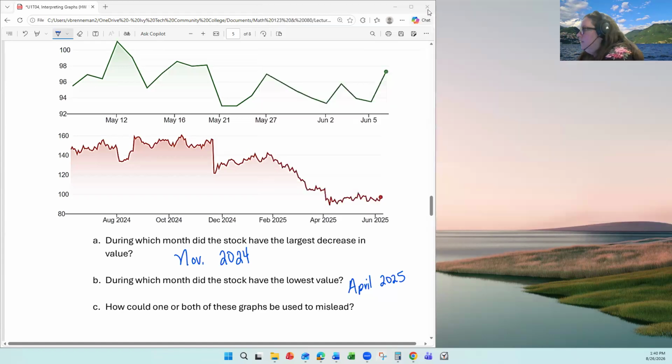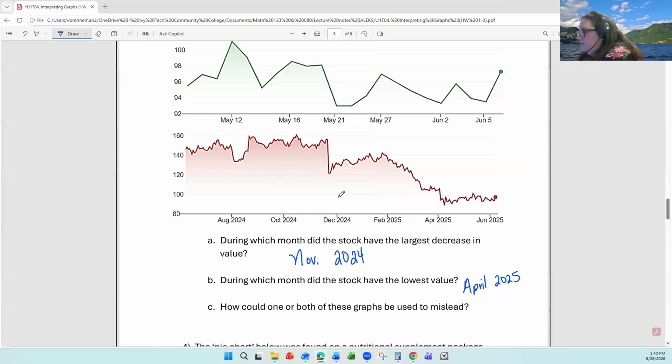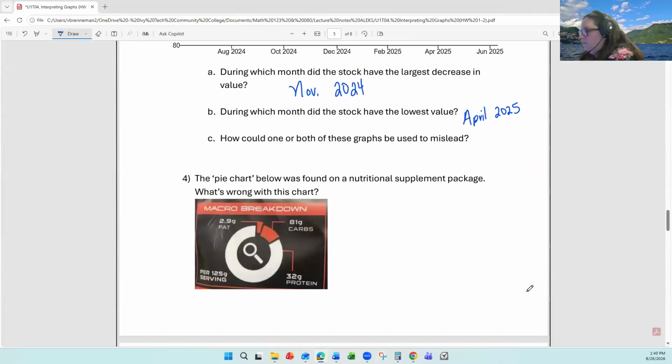Then, looking at this next graph, we have sort of a pie chart here showing the breakdown of nutrients in a product. They're showing protein here as the biggest, so I'm guessing it's a protein product of some kind. But if you look at this, this is 32 grams for the protein. It's 125 grams of the serving altogether. So this is showing like the majority is protein. That's definitely not the case.